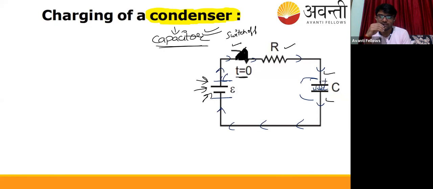So the capacitor will get charged. At time equal to 0, its charge was 0.